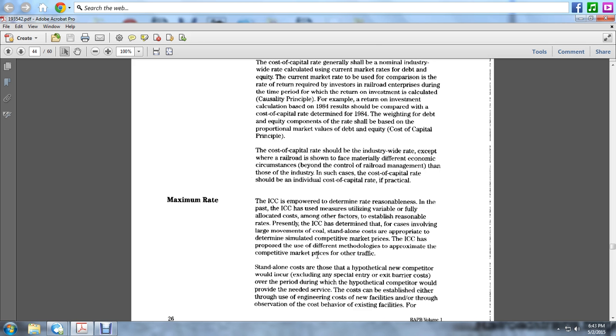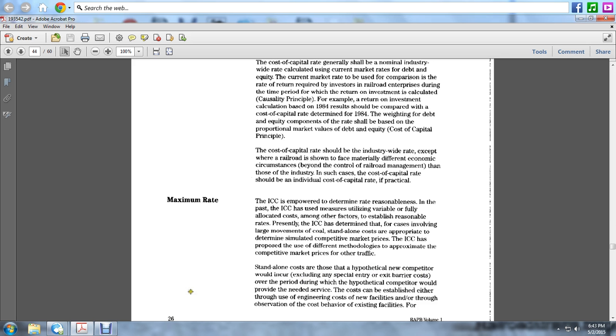Presently, the Interstate Commerce Commission has determined that for cases involving large movements of coal, standalone cost is the appropriate determination to simulate a competitive marketplace. The Commission has proposed the use of a different methodology to approximate the competitive marketplace for other traffic. Standalone costs are those that a hypothetical new competitor would incur, excluding any special entry or exit barrier costs, over the period during which the hypothetical competitor would provide the needed services.